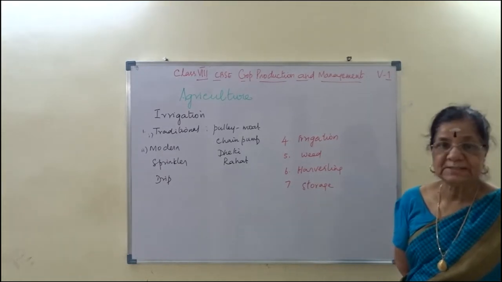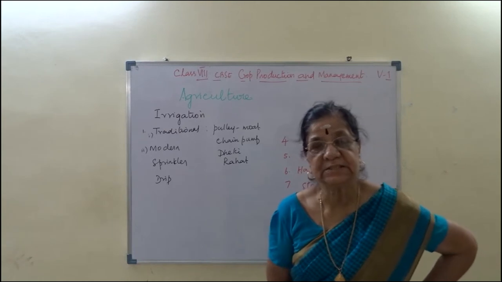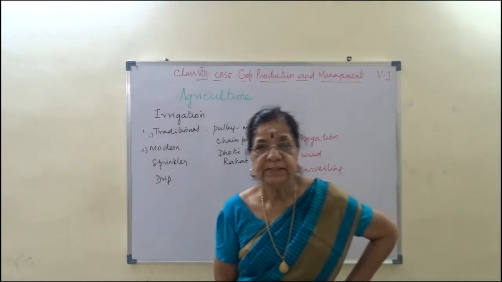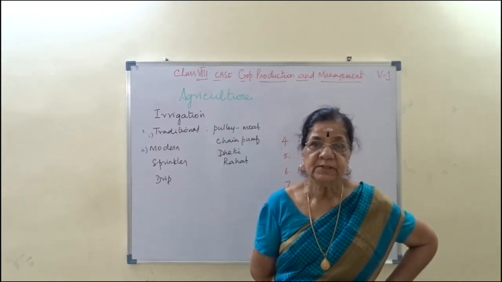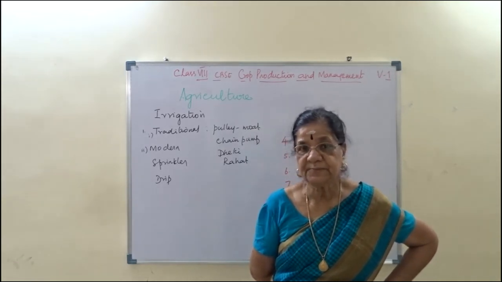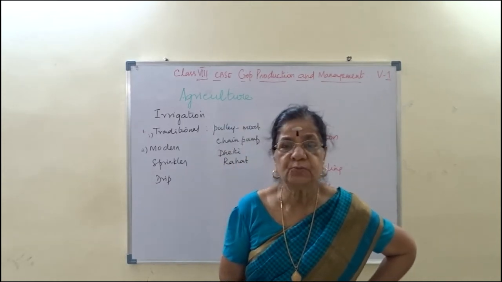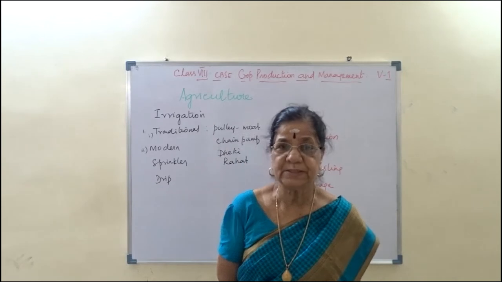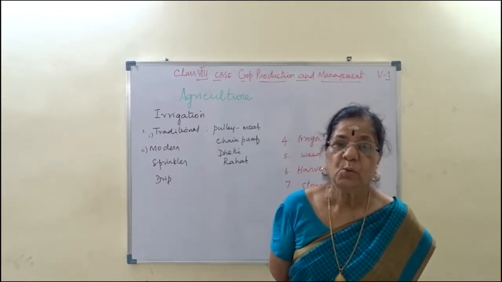Manure and fertilizers. The next step in practice is irrigation. What does it mean? Irrigation, supplying water to the plant. When is water required? As I said, during the growth of the plant, during the germination of the seed especially, irrigation is a must. Plants require water.